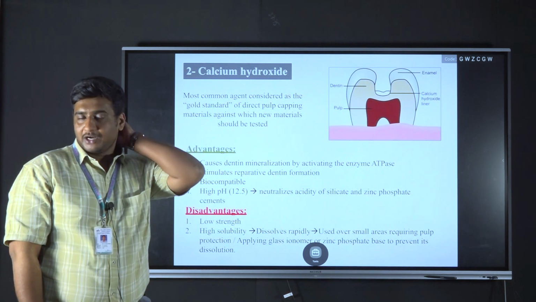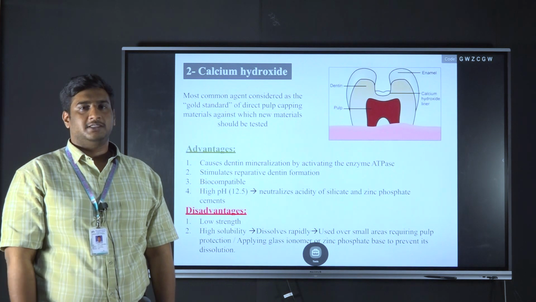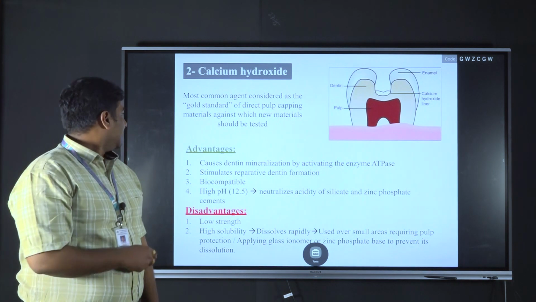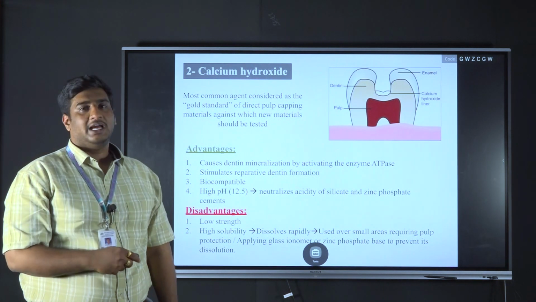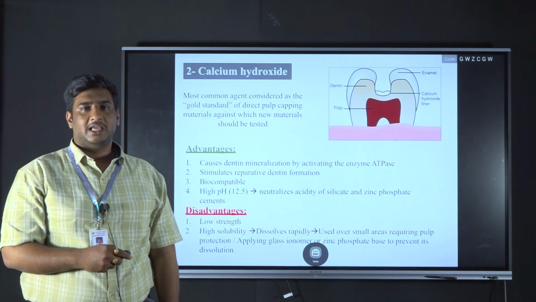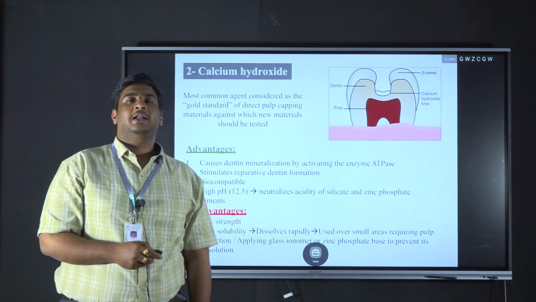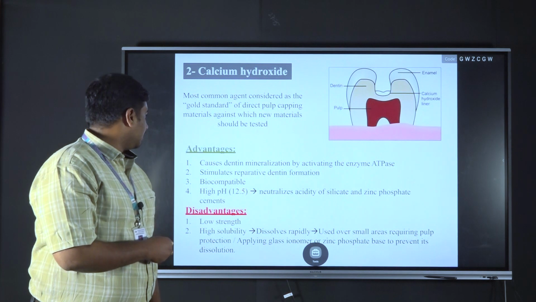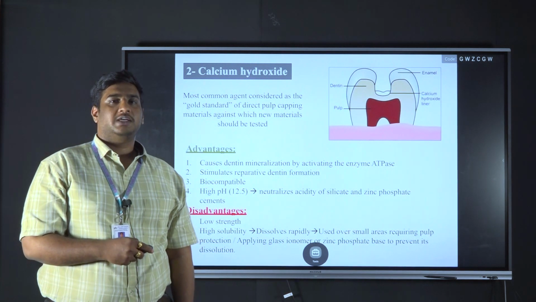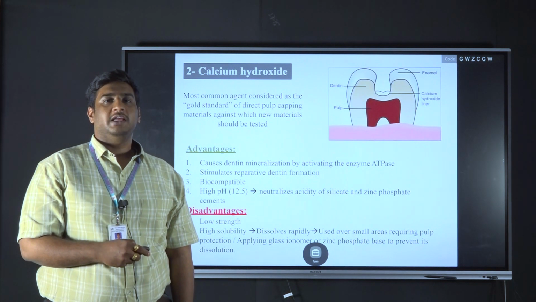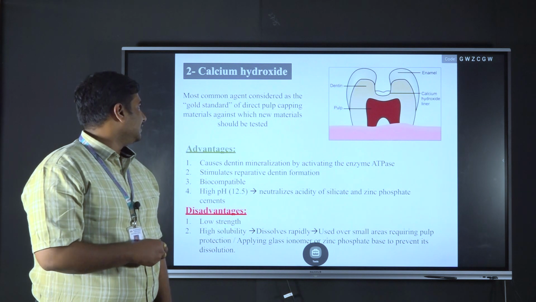Coming to the calcium hydroxide liners, this is the most commonly used gold standard liner for pulp protection. Why is it used? Because it has the ability of dentin demineralization by activating the enzyme ATPase from the saliva, which has the ability to form tertiary dentin or reparative dentin. It is also very biocompatible and has a high pH. The pH of calcium hydroxide is about 12.5, which neutralizes the acidity of silicate and zinc phosphate cements.